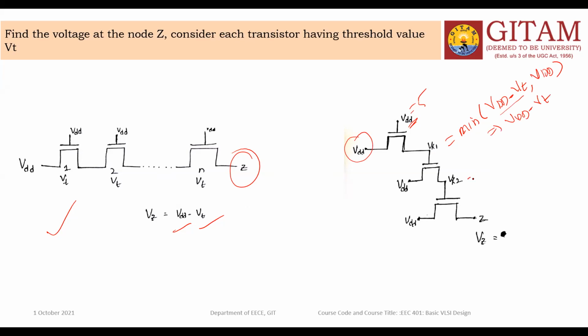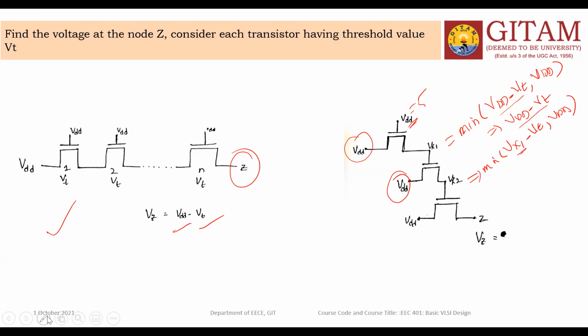Now here, the output is the same thing: minimum value of, what is the gate potential here? Vx1 is the gate potential. Vx1 minus VT, comma, input is VDD. The Vx1 here is VDD minus VT.